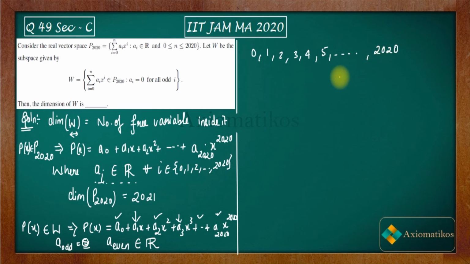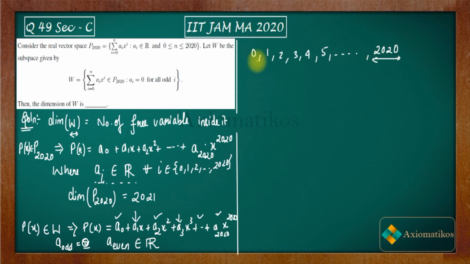This is what you have to calculate. If you count it up, how many even numbers are inside of it, you will just add.